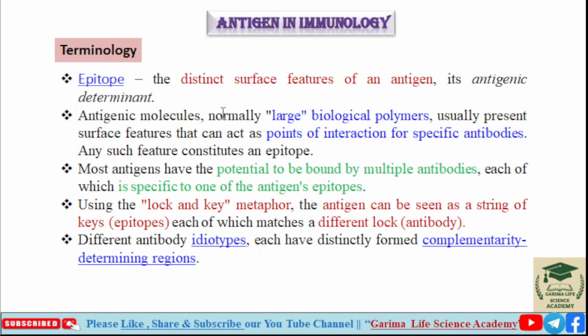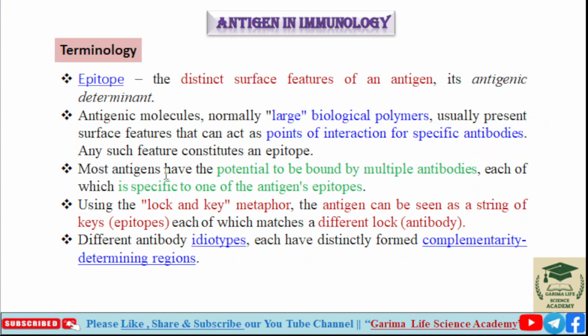Next are antigenic molecules, normally large biological polymers. Antigenic molecules are large biological polymers that usually present surface features that can act as a point of interaction for specific antibodies. Any such feature constitutes an epitope. So all these features constitute the epitope.